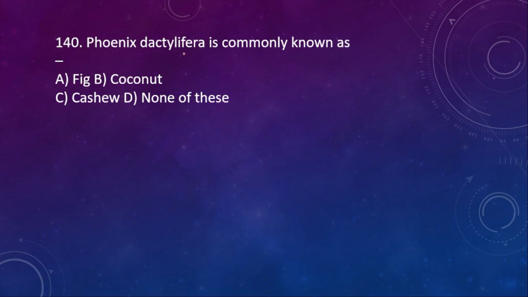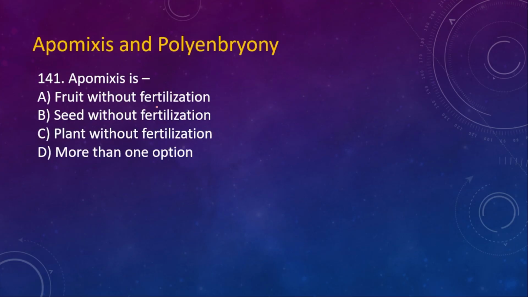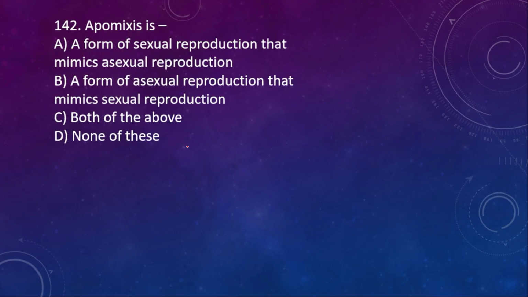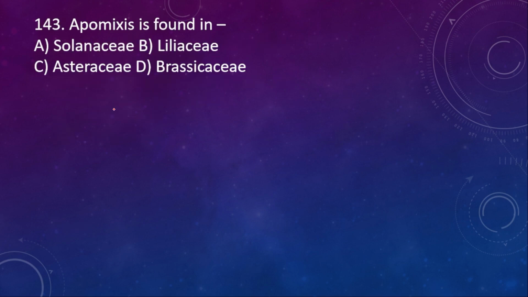140, Phoenix dactylifera is commonly known as fig, coconut, cashew and none of these. D, none of these. Apomixis and polyembryony. Apomixis is fruit without fertilization, seed without fertilization, plant without fertilization, more than one option is right. Here the right option is seed without fertilization. Apomixis is a form of asexual reproduction that mimics sexual reproduction, which is correct.